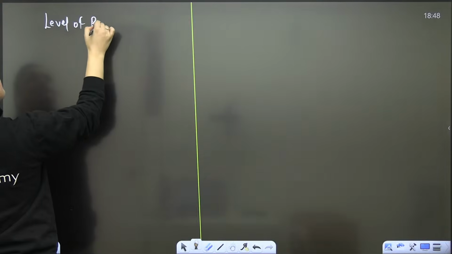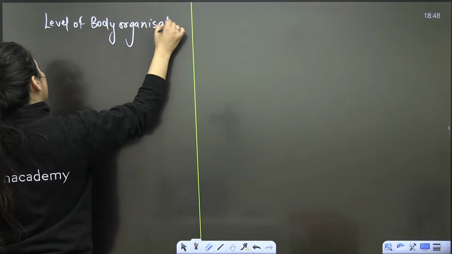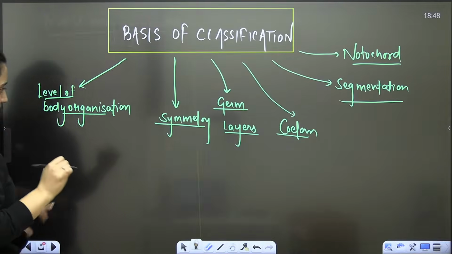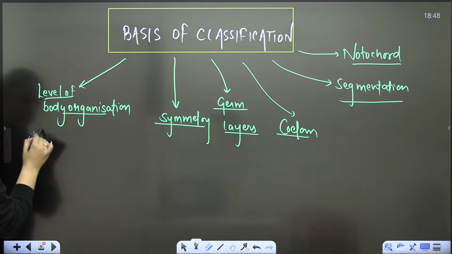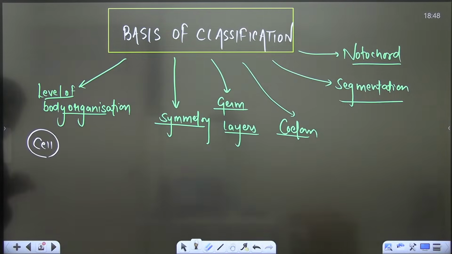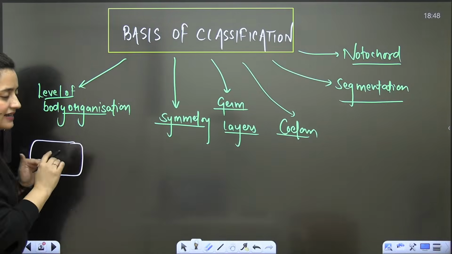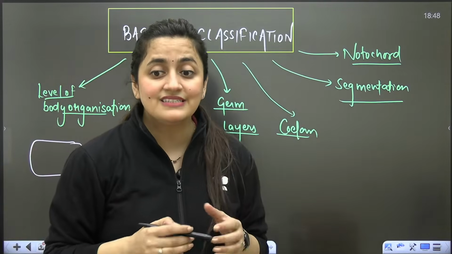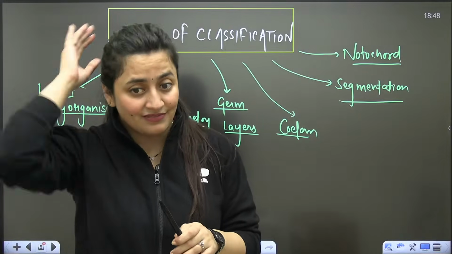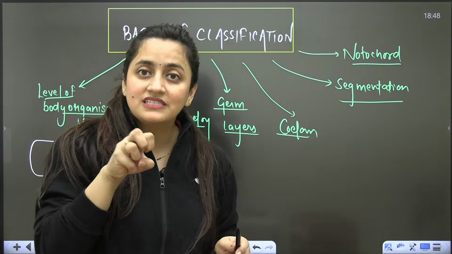So when you talk about the level of body organization, if I start from the basic things, just say for an example, you know that firstly we have a cell, right? And that cell is having what? In the chapter Cell we have discussed this thing in detail.